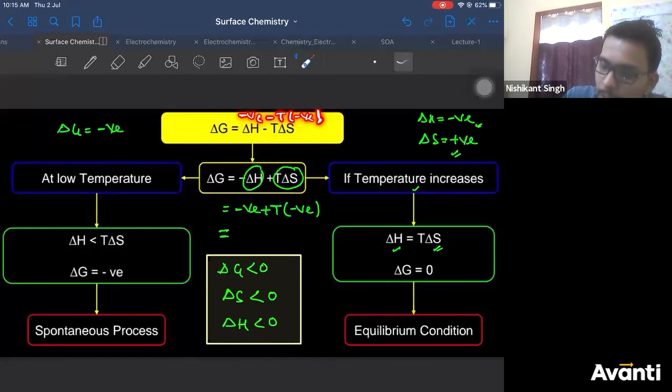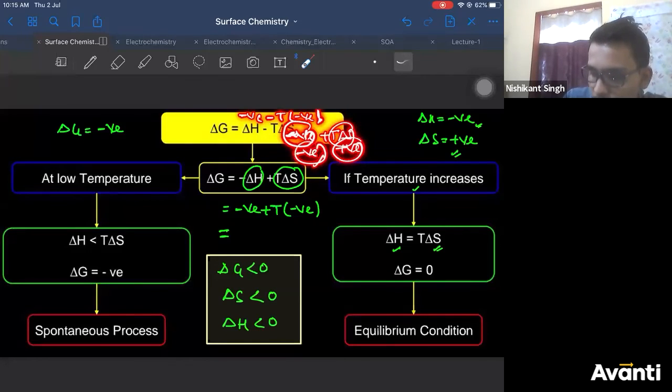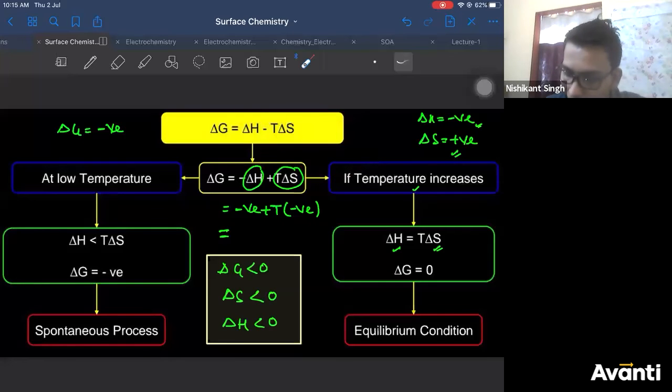If you take delta S negative, then your delta G will be negative plus T delta S, a positive quantity. So delta H is negative and T delta S is positive. So for overall delta G to be negative, your delta H negative quantity should be greater than the positive quantity, right?